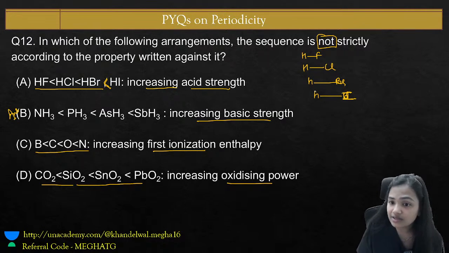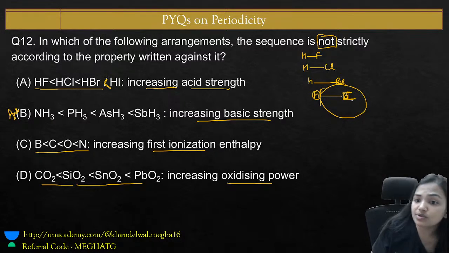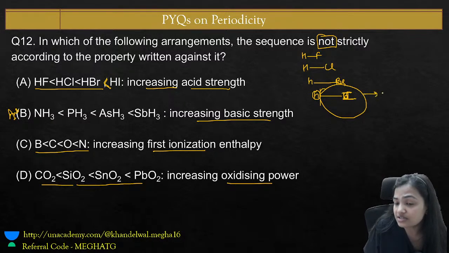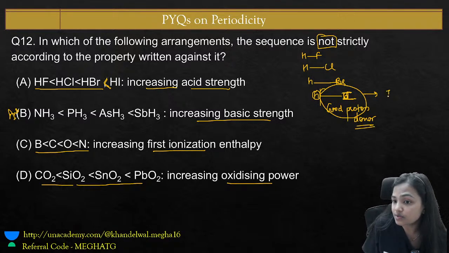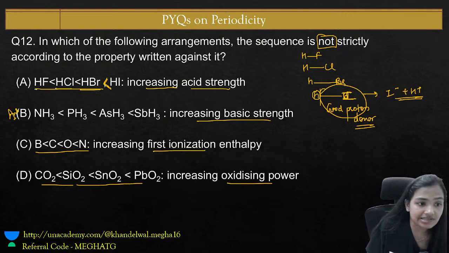Here hydrogen is very small in size, iodine is very big, so this bond strength is very poor and will be broken very easily. So HI is going to be a good proton donor, and we know that acids are those which are proton donors. Whosoever gives the proton easily is going to be more acidic. So HI is more acidic than HBr, then HCl, then HF.